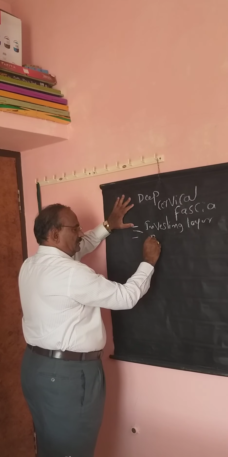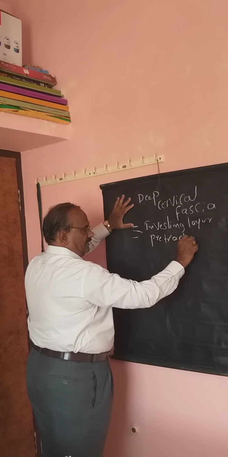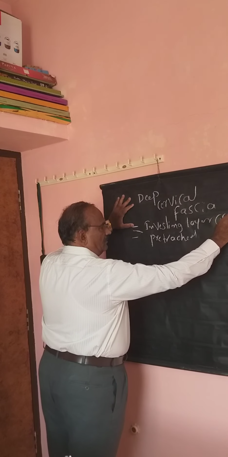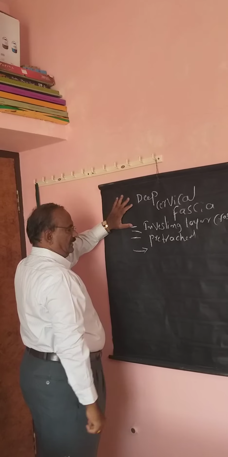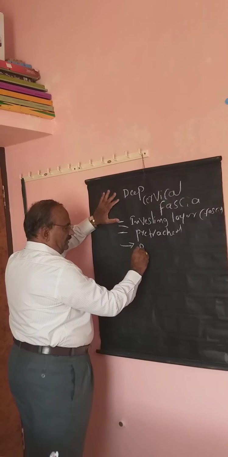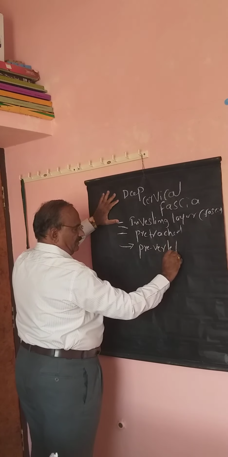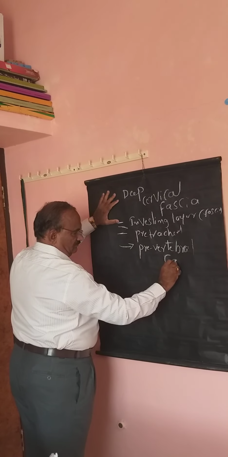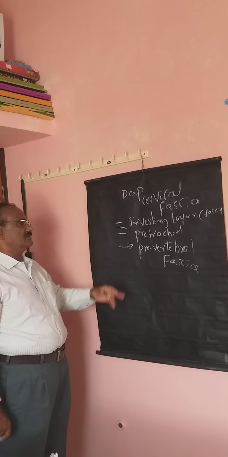Middle is pretracheal fascia. The innermost, that is the deepest, is prevertebral fascia.